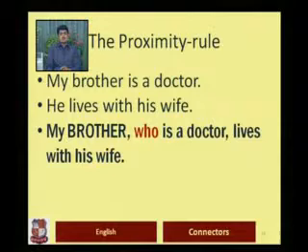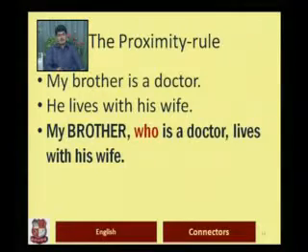Here, just as in the previous sentence, the brother remains a doctor, and we are using the relative pronoun who for the brother, because brother, as you can see, is capitalized to mean that it is the antecedent, and that is the word to which the relative pronoun refers. My brother, who is a doctor, lives with his wife. So here the meaning does not change.